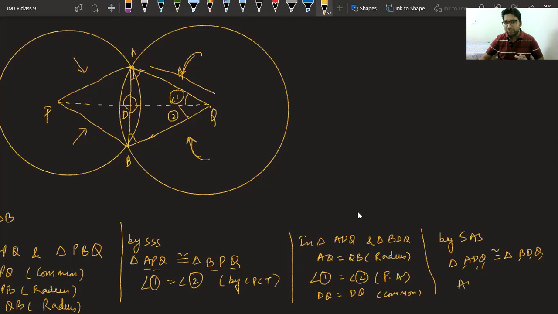AD is coming in first triangle and DB is coming in second triangle. By CPCT, they are equal. Still, the question is not complete. One more thing is left. We had to prove that this lies on the perpendicular bisector, not only bisector, but perpendicular bisector. Very good, Bhavya.